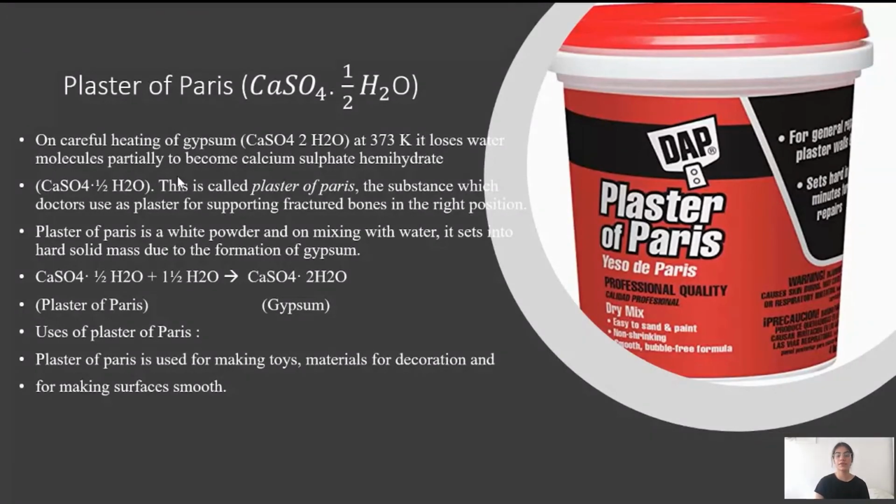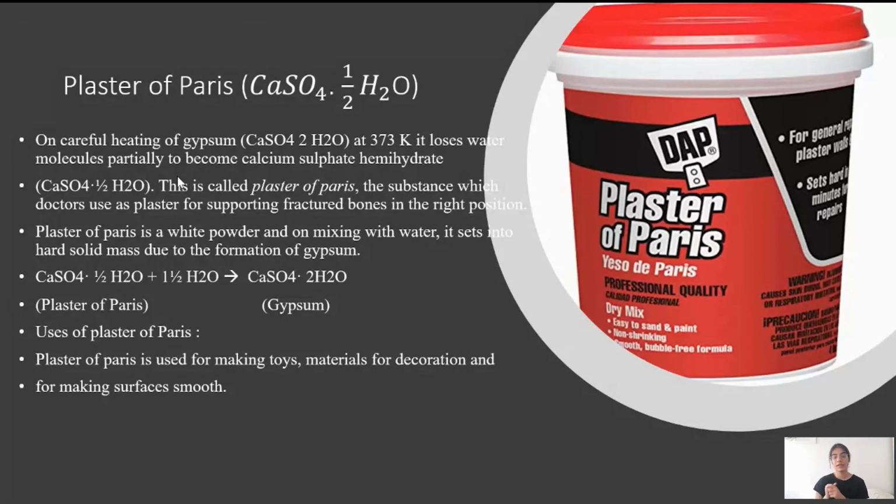This is the substance which doctors use as a plaster for supporting fractured bones in the right position. Plaster of Paris is also a white powder, and on mixing with water it sets into a hard solid mass due to the formation of gypsum. So plaster of Paris is mixed with water to form gypsum, which forms a hard coating around any substance it is used on.